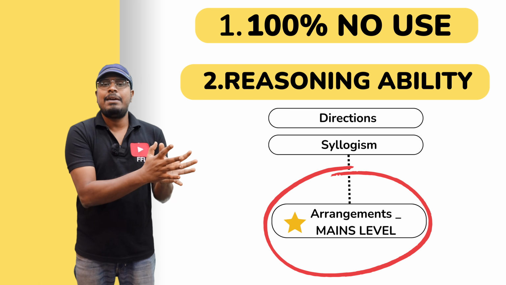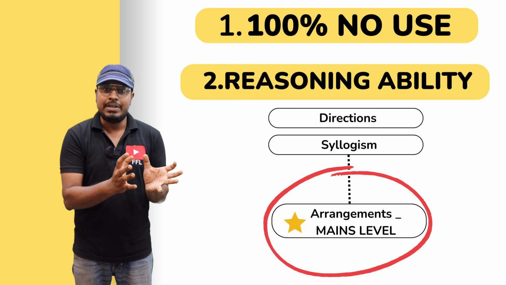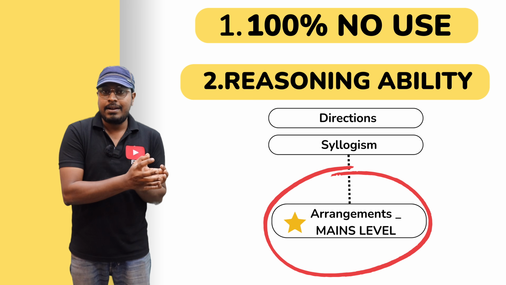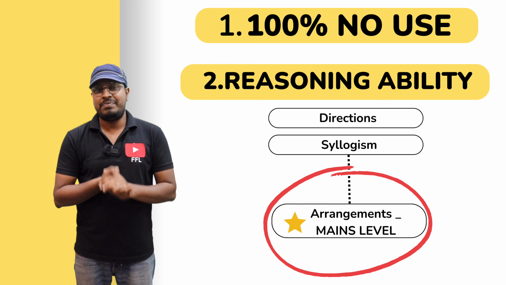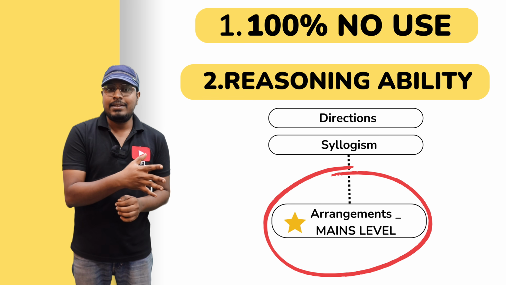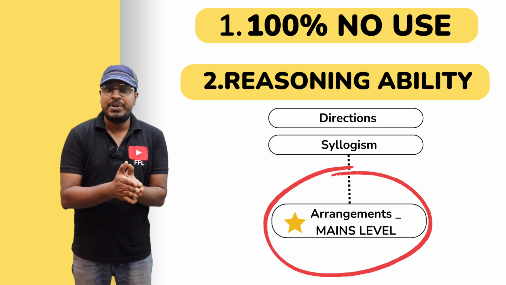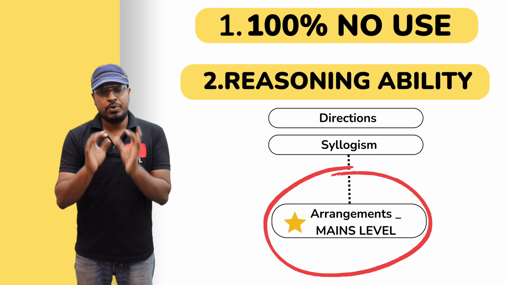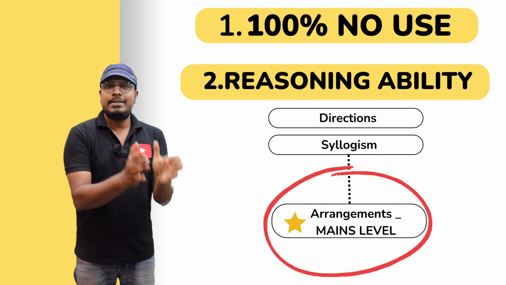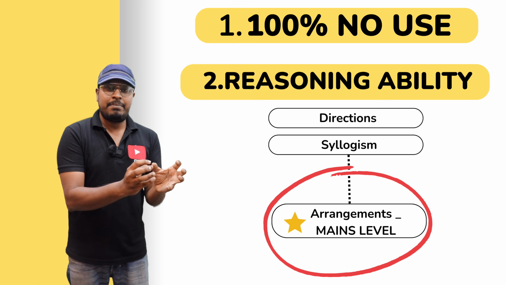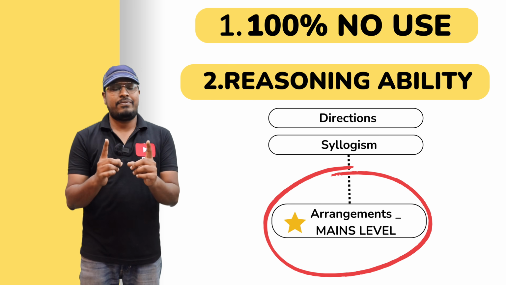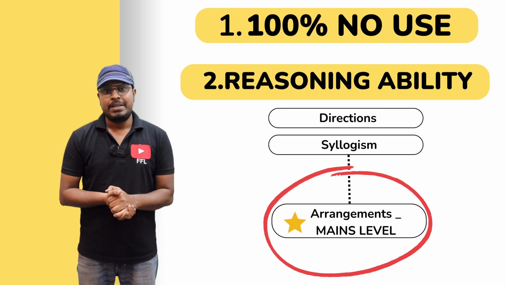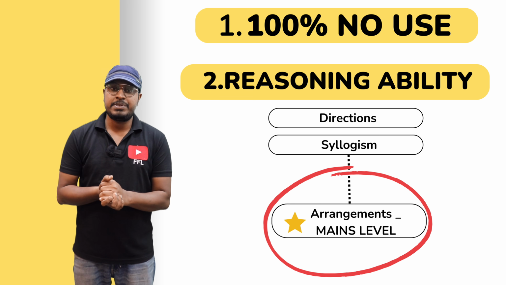And if you can get 5 out of 5, extremely good. And if you can't score that mark and you are struggling to solve the arrangements, then come and watch this video. Why? Because if you watch this video without writing the test, then 100% the video will be of no use. So first you have to write the test, analyze your score and where you are making mistakes, look into all these things, and then watch the video. Definitely this video will be helpful. So now let me move on to the seating arrangement for mains level exams.